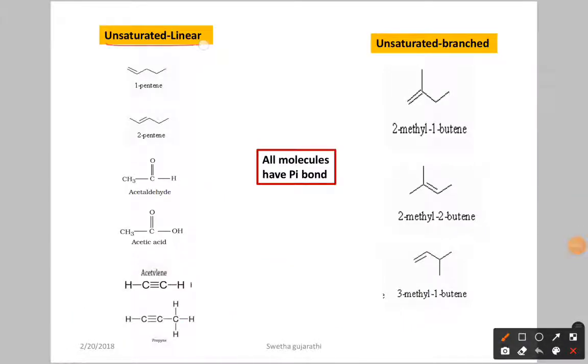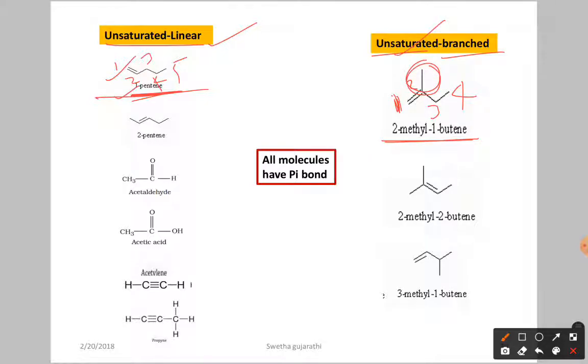Next we have unsaturated linear and unsaturated branch. Here we are going to find one double bond or triple bond. Here 1-pentene. If you give the numbers 1, 2, 3, 4, 5, at the first carbon you have the double bond, so that's why it's called 1-pentene. Here we don't have any branch. Here if you see 2-methyl 1-butene, the numbering is 1, 2, 3, 4. Why am I starting from here? Because the double bond has to get the lower number. So 2-methyl 1-butene, here we have one branch, so unsaturated. Why? Because we have one double bond and we have one branch.